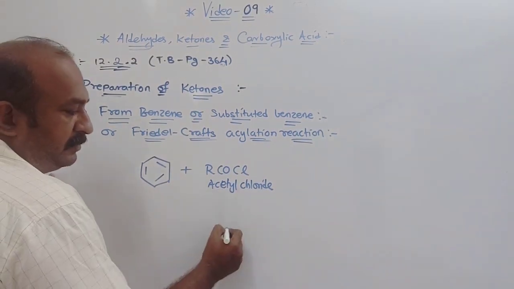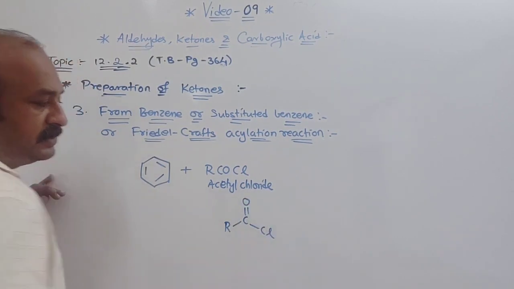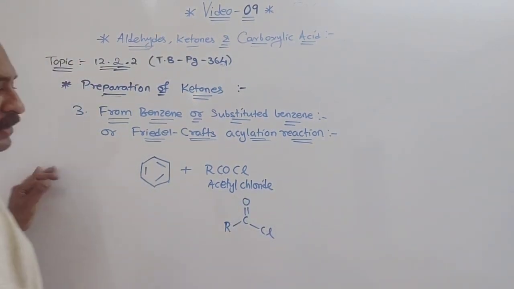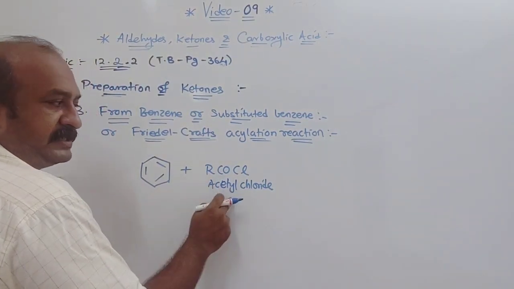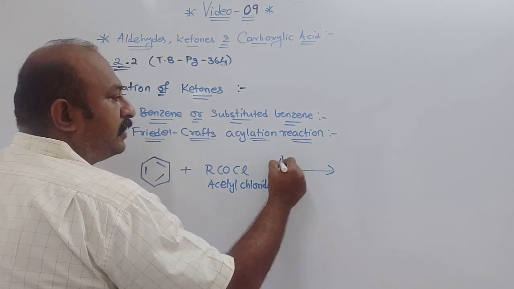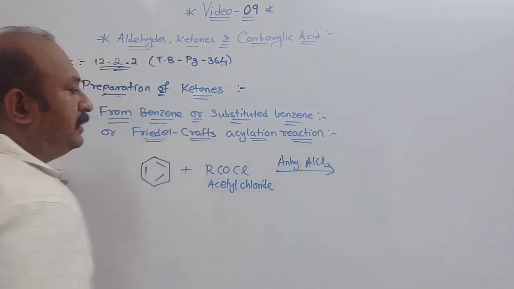If you remember, in the beginning of the chapter we saw R, COCl. So if you treat benzene with acetyl chloride in the presence of anhydrous AlCl3, aluminium chloride.